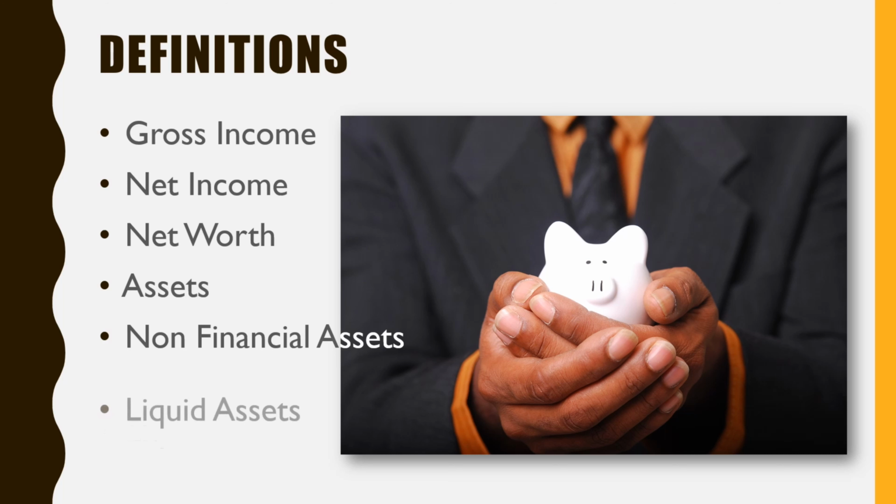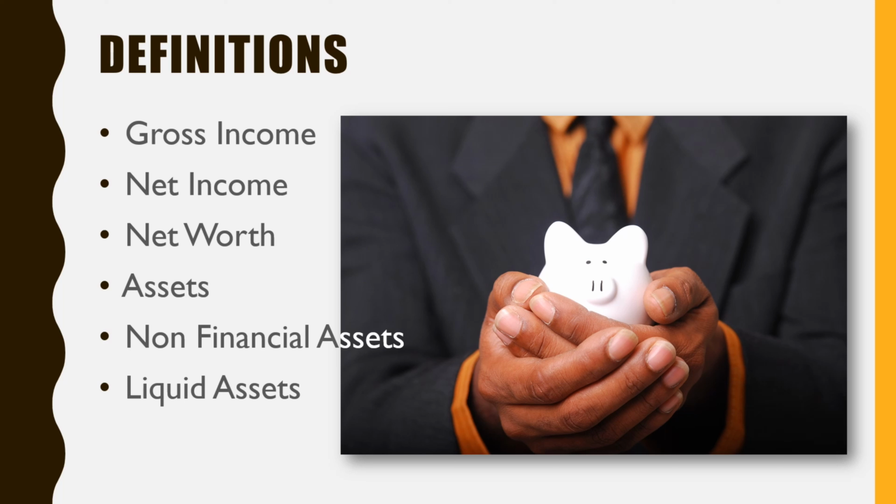Now, when we're talking about liquid assets, these are accounts or securities that can easily be converted to cash at little or no loss of value. And these include cash, money in the bank, money market mutual funds, and even U.S. Treasury bills.